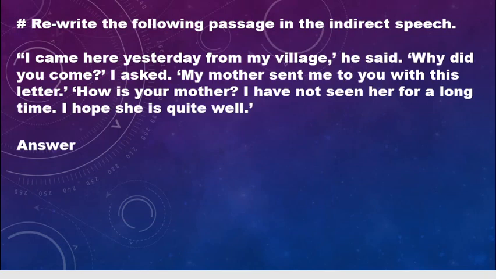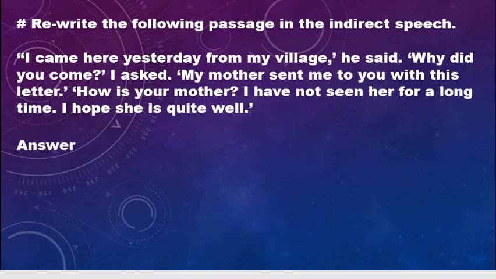And whenever we find any interrogative sentence, the reporting verb will be asked. And if there is an interrogative pronoun inside the speech, it will remain unchanged. That means no change of it. Other pronouns and tenses will be changed.